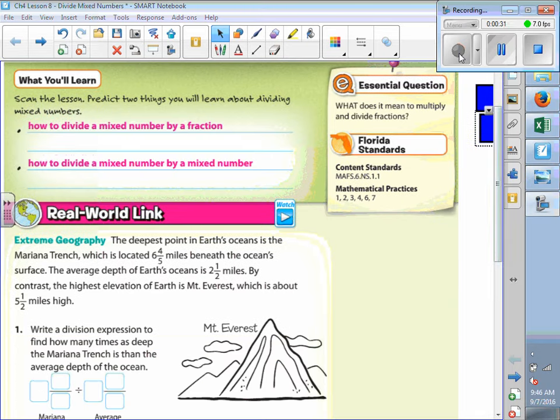Okay? Now, for the real world one, it says the deepest point in the Earth's oceans is the Mariana Trench, which is located 6 4/5 miles beneath the ocean surface. The average depth of the Earth's ocean is 2.5 miles. By contrast, the highest elevation of the Earth is Mount Everest, which is about 5.5 miles high. We want to write a division expression to find how many times as deep the Mariana Trench is than the average depth of the ocean.